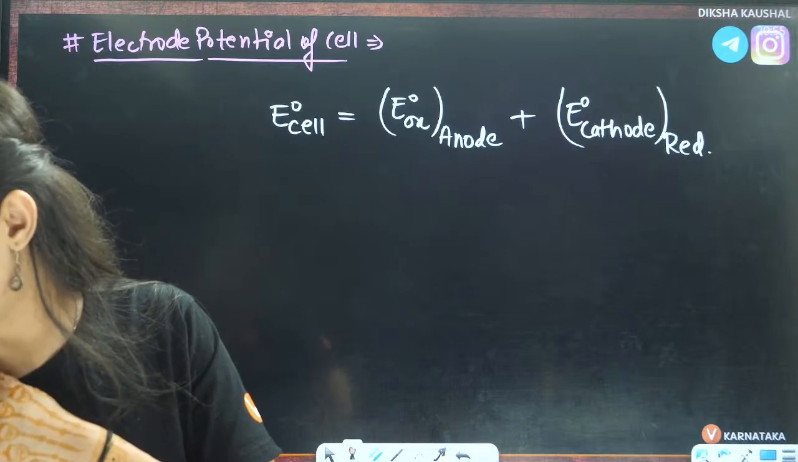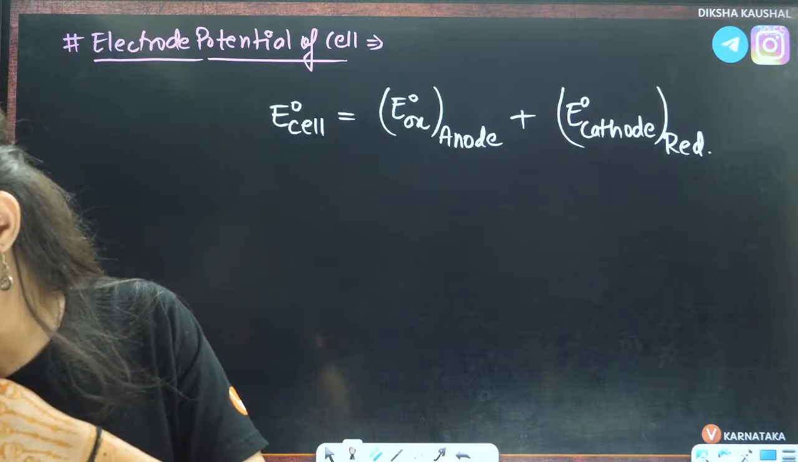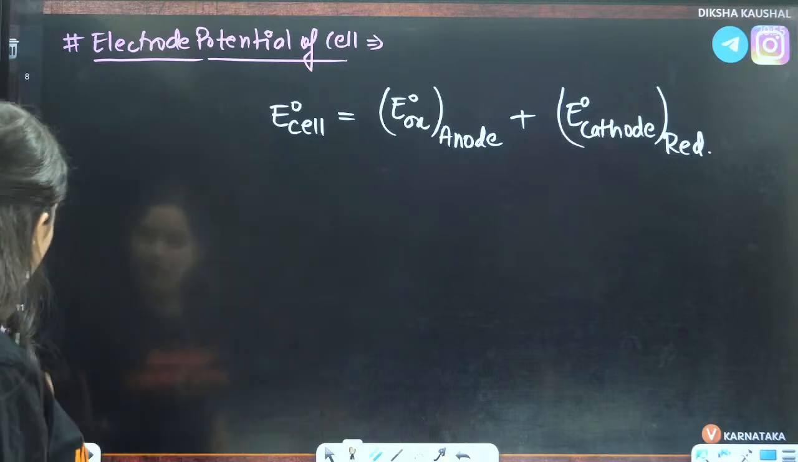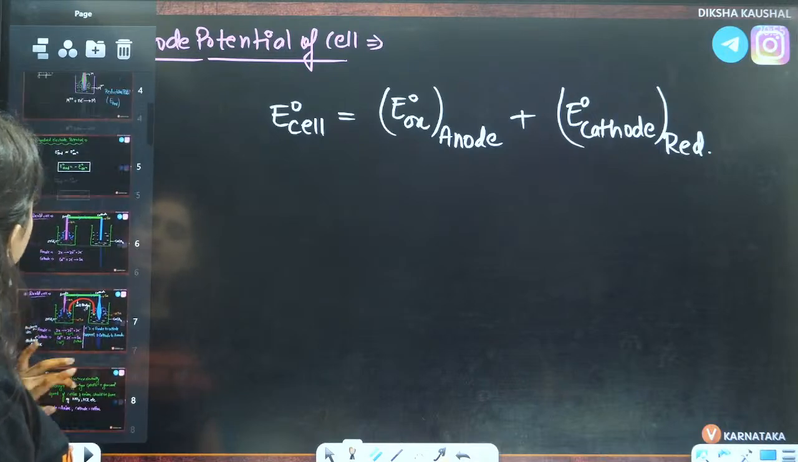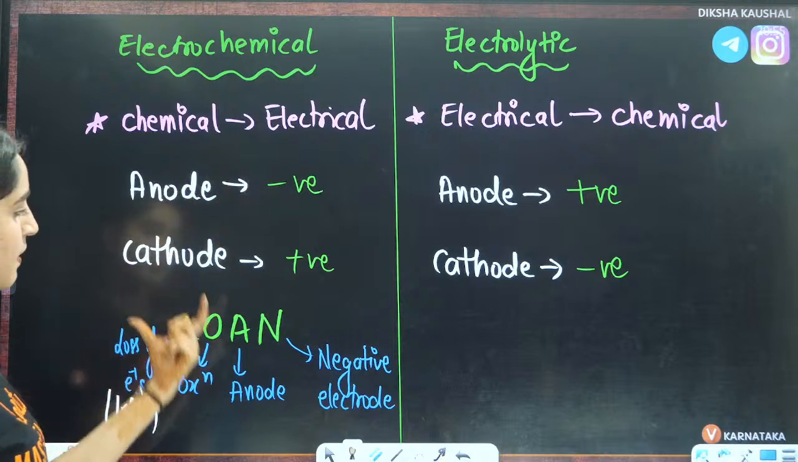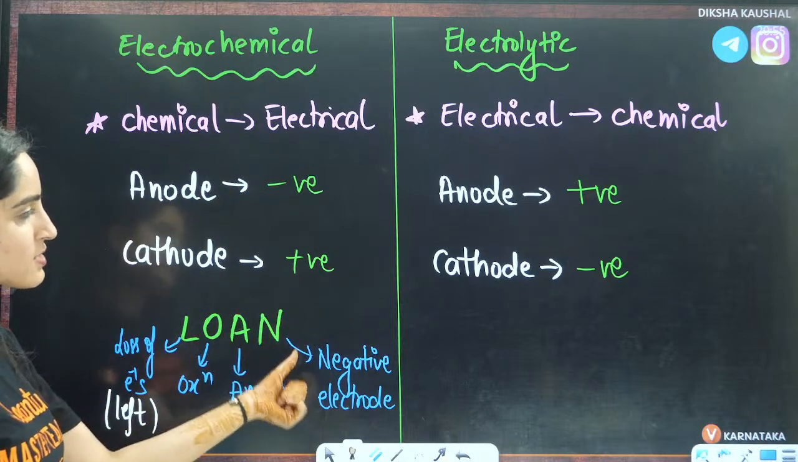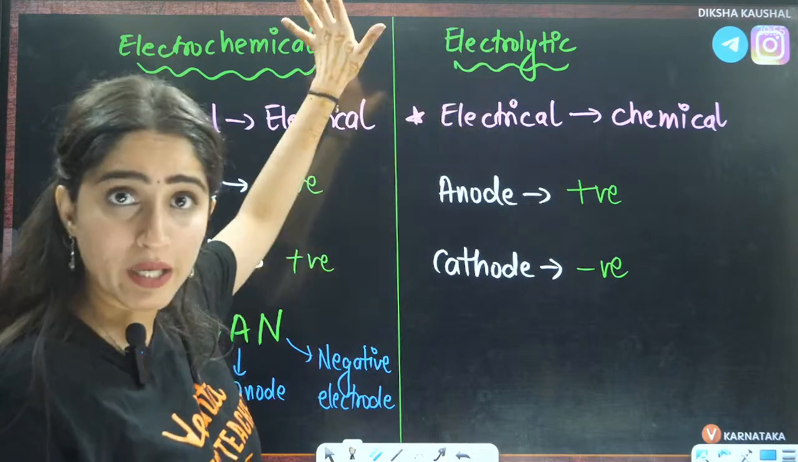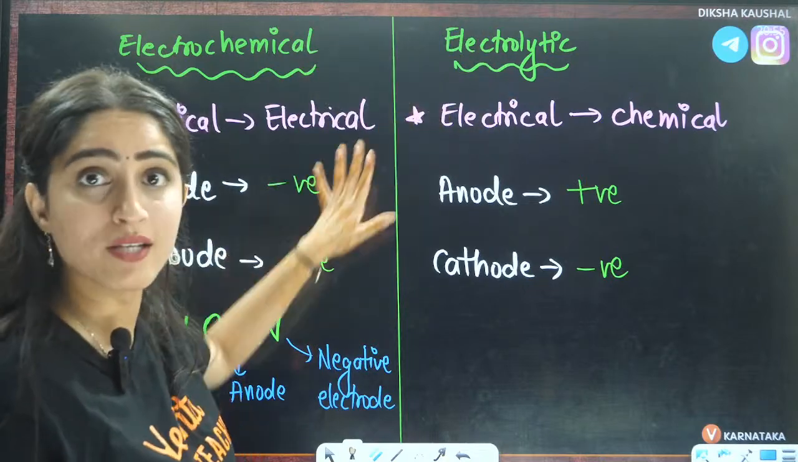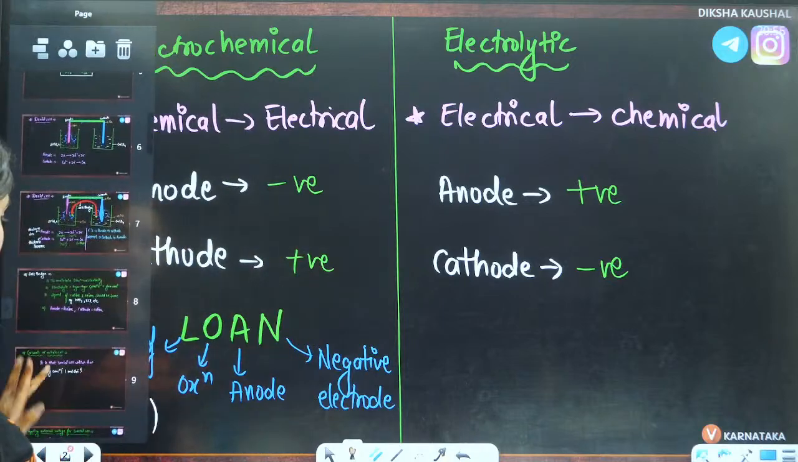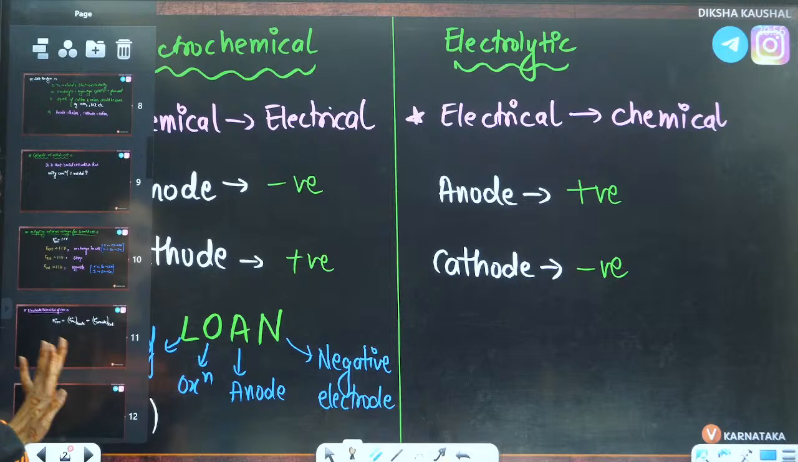Ma'am, I am having doubt in cathode and anode. It means when to say cathode, negative or positive. Just see this thing. For an electrochemical cell, just remember this LOAN. Anode is negative for electrochemical cell. We are not doing electrolytic cell, we are doing electrochemical cell. For us, anode is negative, right? And anode is always on the left side.